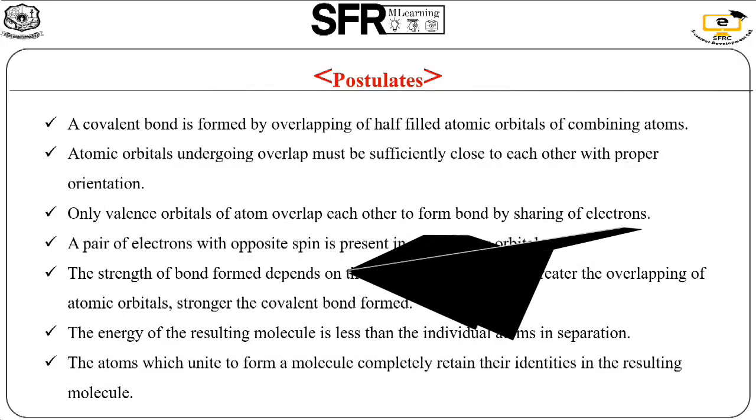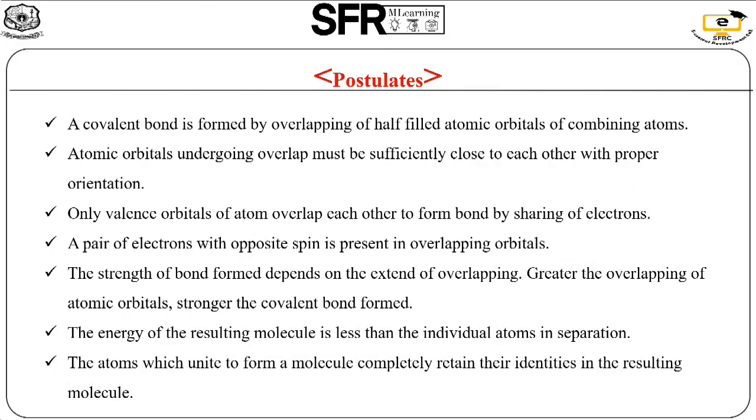So what are the postulates? Next we are going to see about the postulates. A covalent bond is formed by the overlapping of orbitals, the orbitals containing half-filled electrons in the atoms. Second, atomic orbitals undergoing overlap must be sufficiently close to each other with the proper orientation, where the electron spin is either plus half or minus half.